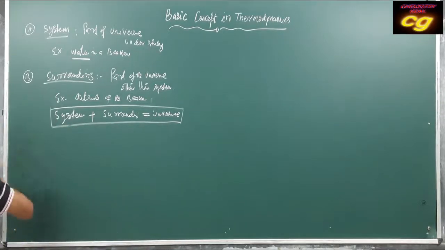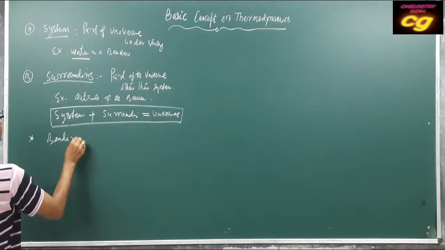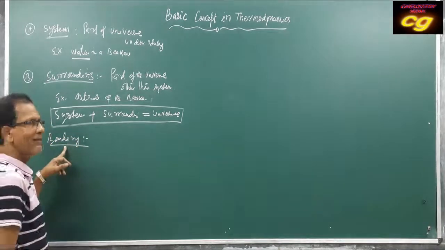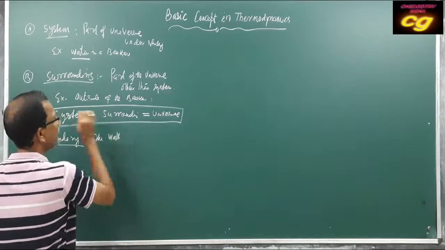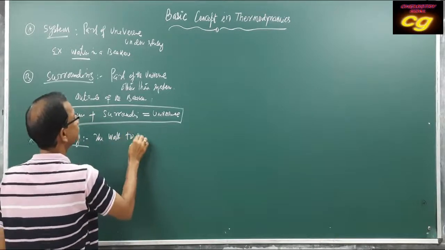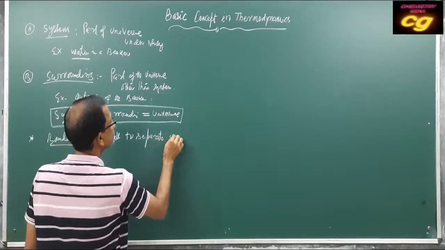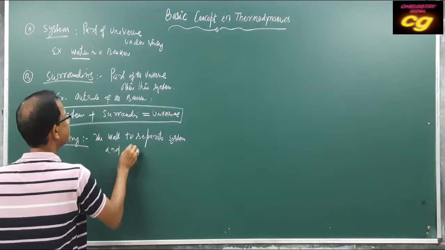Then the third thing, which is very important, is boundary. What is boundary? Boundary is the wall to separate system and surrounding.